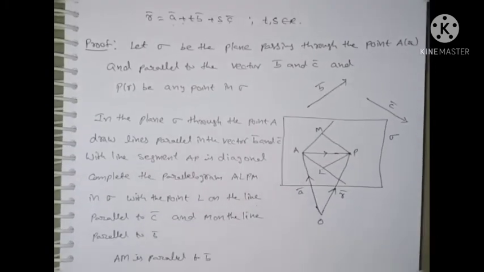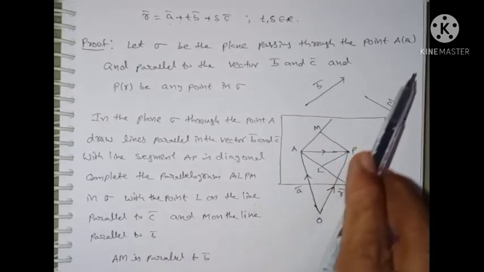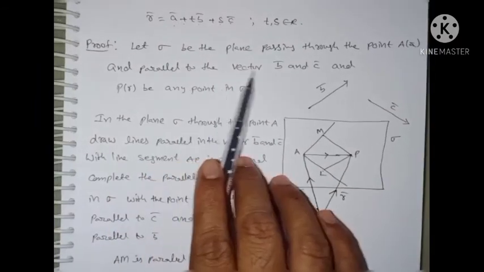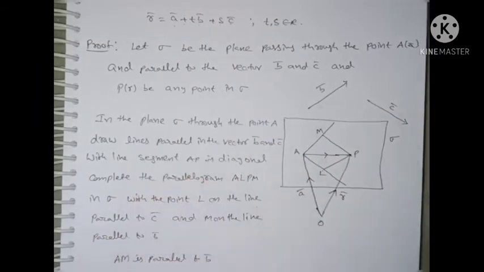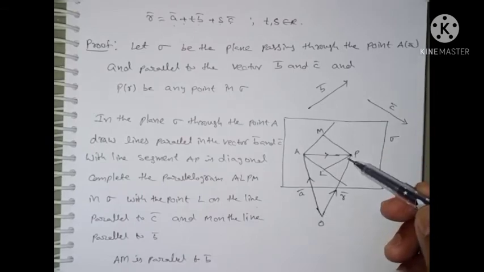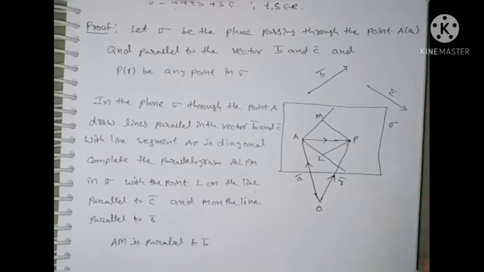Let's observe the proof. Let sigma be a plane passing through the point A and parallel to the vectors B bar and C bar. Therefore P with position vector R is any point here, and OP is a vector.